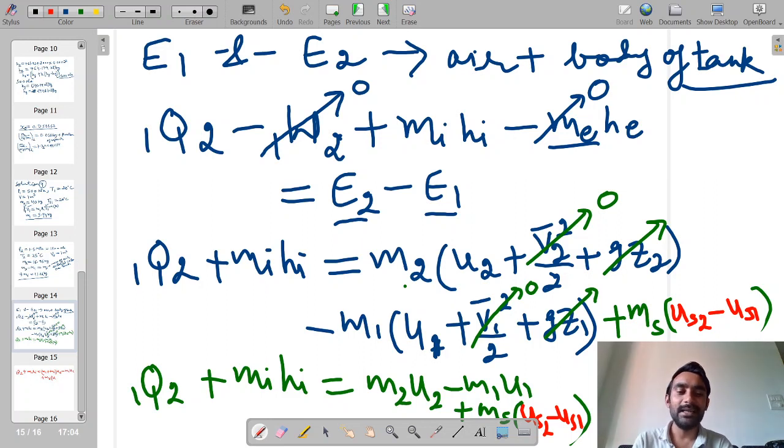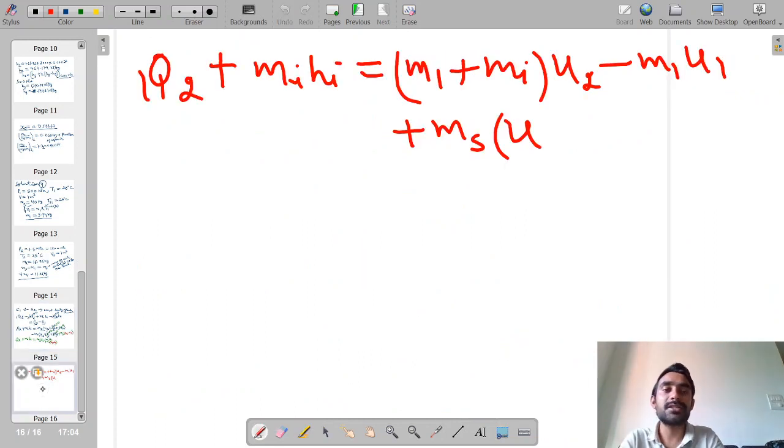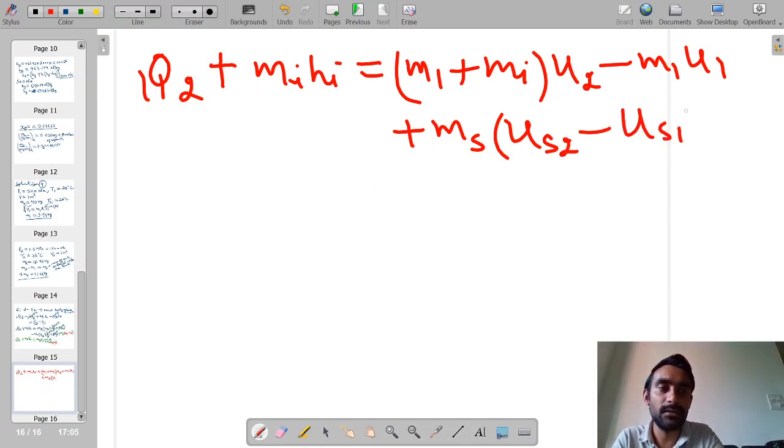Moreover, because steel is nothing but a solid, and for solids and liquids we have already seen that enthalpy is nothing but equal to the internal energy, because Cp and Cv both are the same for solids. But still, because we have to go with the correct terms, because the body of the steel is always stationary, we are writing the energy content in terms of internal energy only. So for steel I'll be writing nothing but Us2 minus Us1.